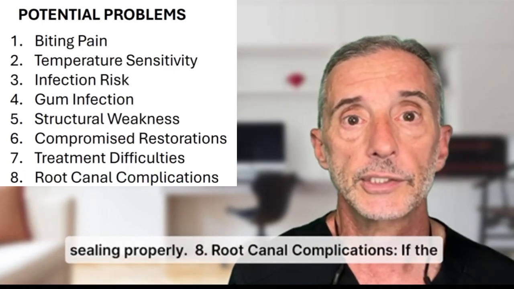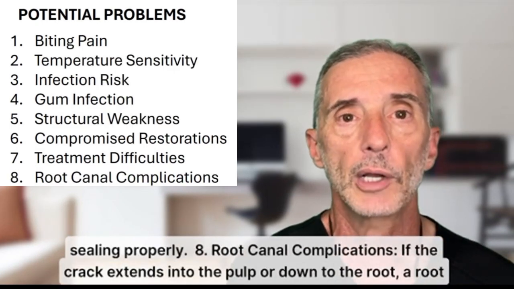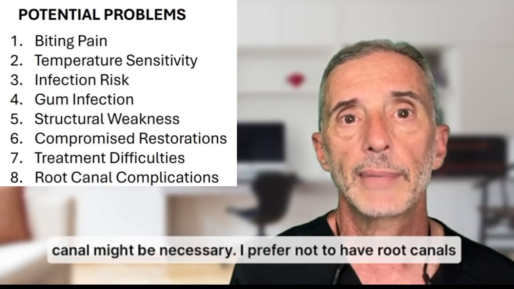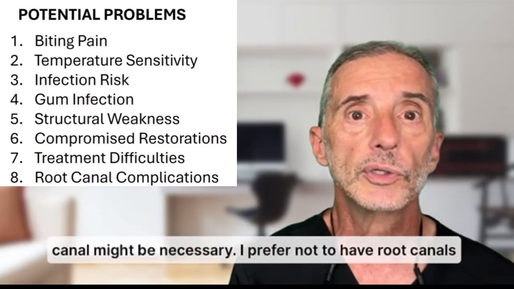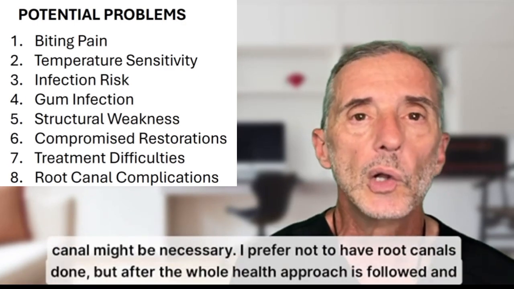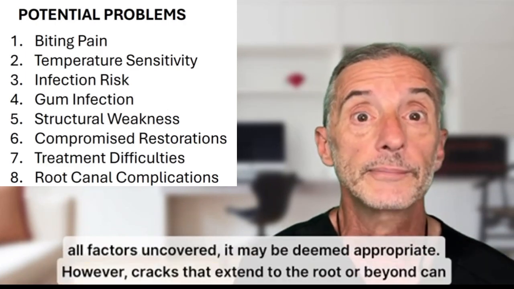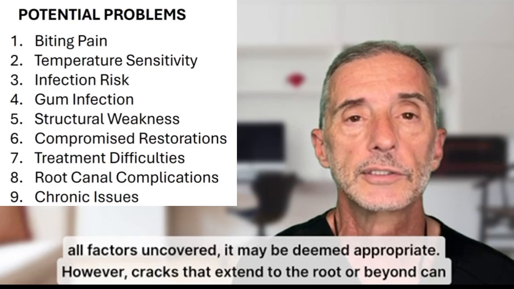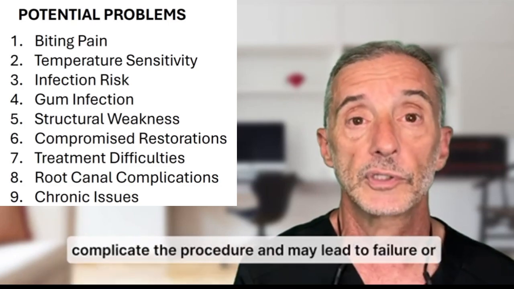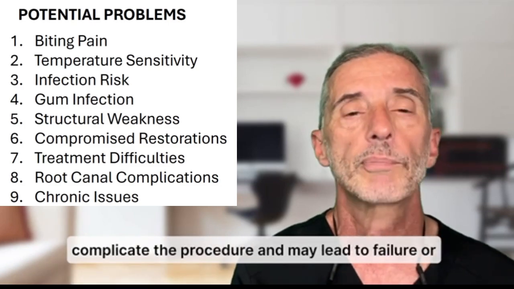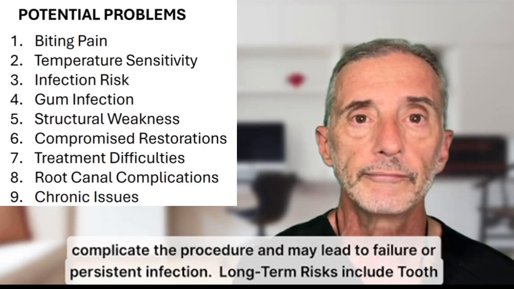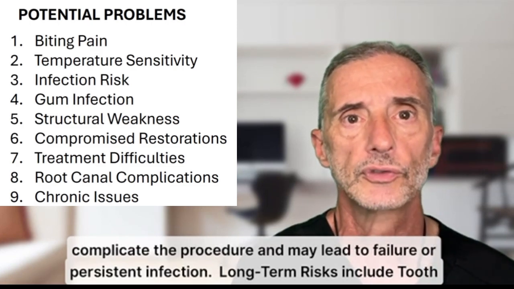Root canal complications. If the crack extends to the pulp down to the root, a root canal may be necessary. I prefer a root canal not be done, but after the whole health approach is followed and all factors uncovered, it may be deemed appropriate. However, cracks that extend to the root or beyond can complicate the procedure and may lead to failure or persistent infection. Long-term risks include tooth loss.